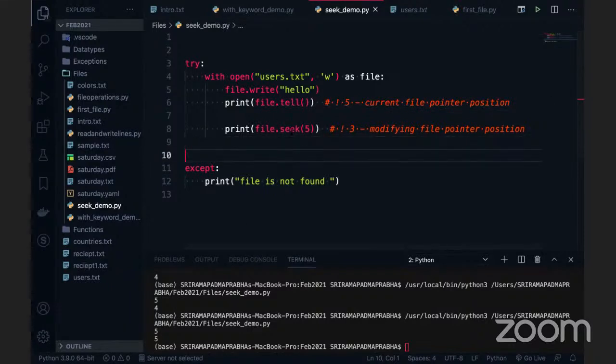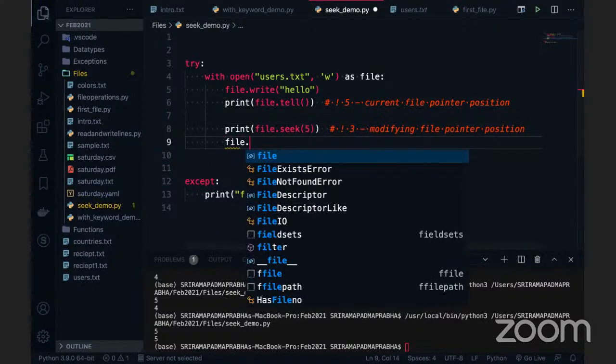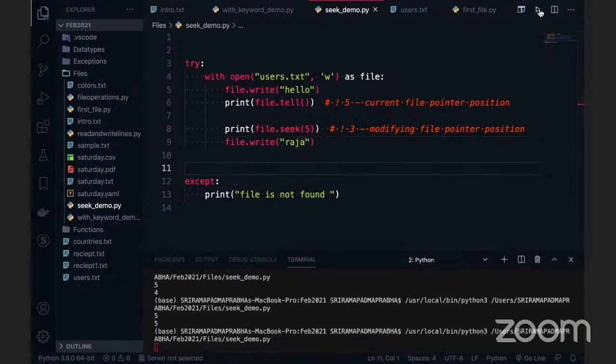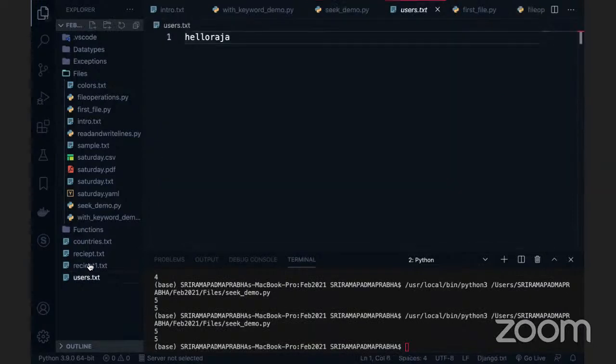Yeah, go to the seek method, then after the seek method you can write here. This also works. You can use file.write. Basically, you start writing from wherever you want. For example, seek is at position 5. I write "hello Raja" here. If I execute this code and go to users, you can see that hello Raja is also there.